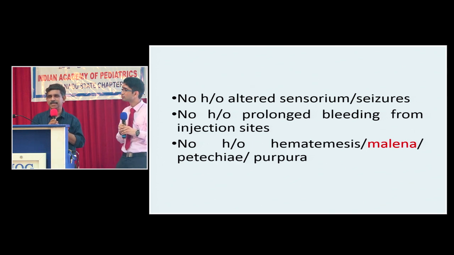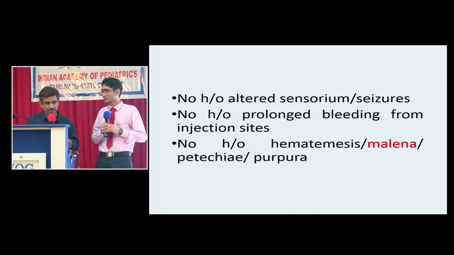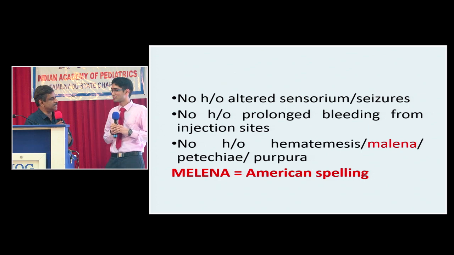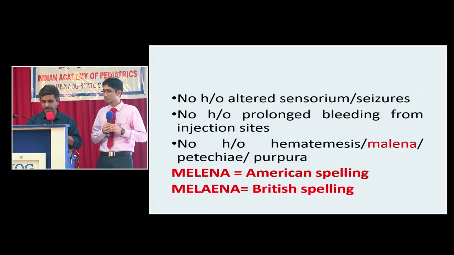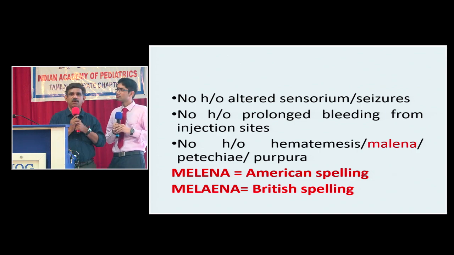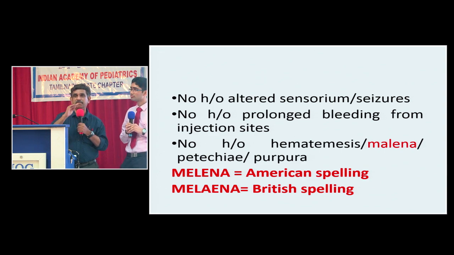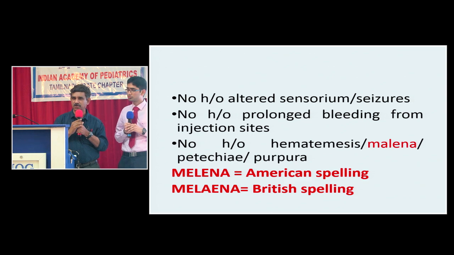I have marked melena in red. Anything wrong there? How do you spell melena? It's one of the most commonly misspelled words in not only pediatrics but also in gastroenterology. The American spelling is melena. The British spelling is M-E-L-A-E-N. But remember that M should always be followed by E. What's the tip for that? The term melena is derived from melanin. So M should be followed by E.